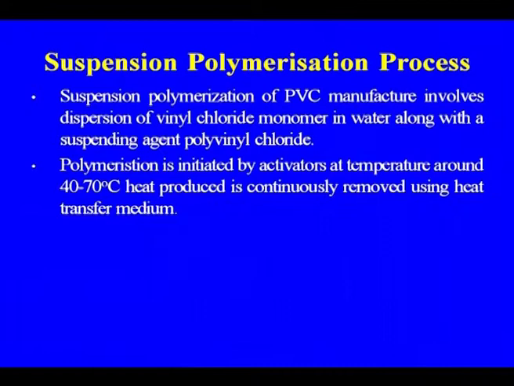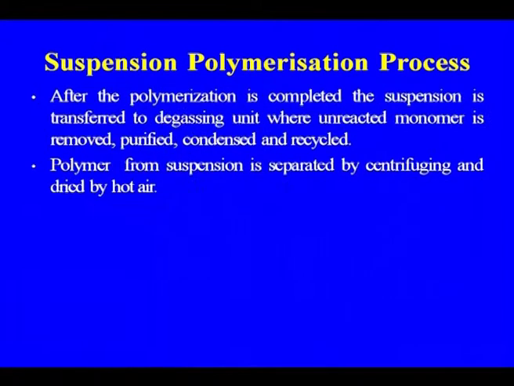Heat produced is continuously removed using a heat transfer medium. After the polymerization is completed, the suspension is transferred to the degassing unit, where unreacted monomer is removed, purified, condensed and recycled. Polymer from the suspension is separated by centrifuging and then further dried by hot air.